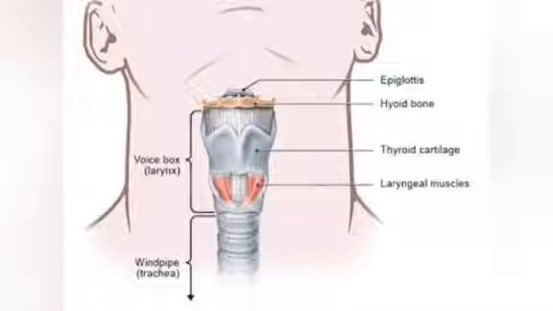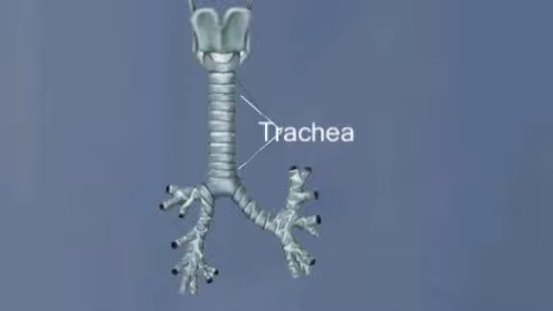Trachea is nothing but the windpipe, and esophagus is nothing but the food pipe, which we already discussed in the digestive system. And larynx only avoids choking. When we eat some food, it avoids choking.